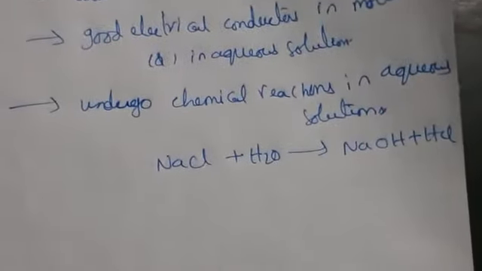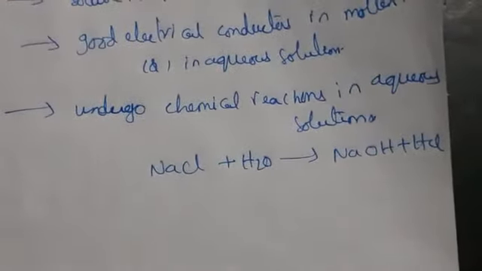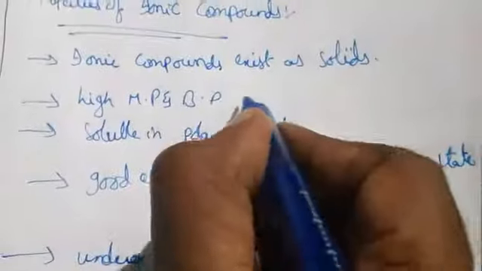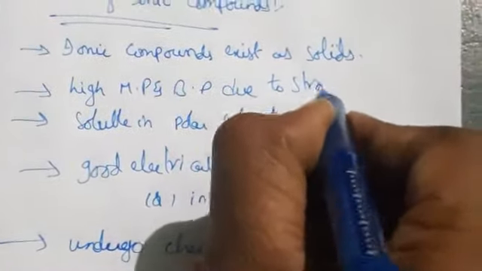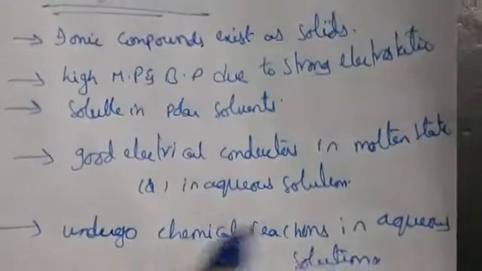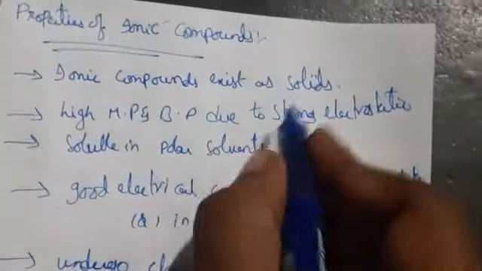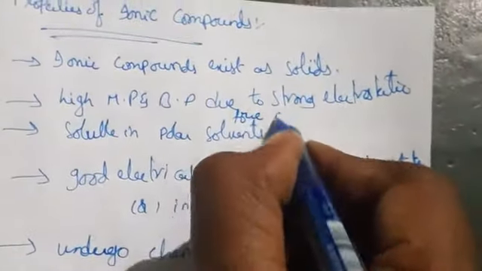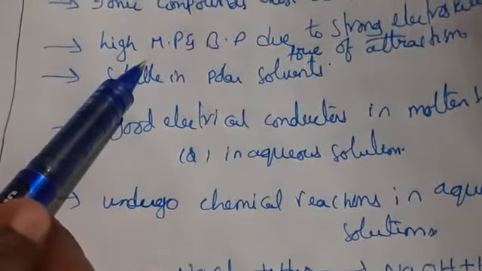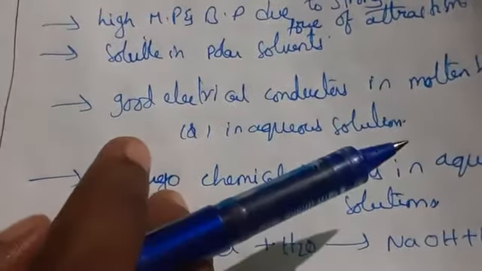And here the melting and boiling points of ionic compounds are very high, we have discussed. Yes or no? Why is it very high? Due to the strong electrostatic force of attraction between the ions. Whenever you are taking an ion, the force of attraction will be more. So due to the strong electrostatic force of attraction between these two ions, it will have high melting and boiling points.